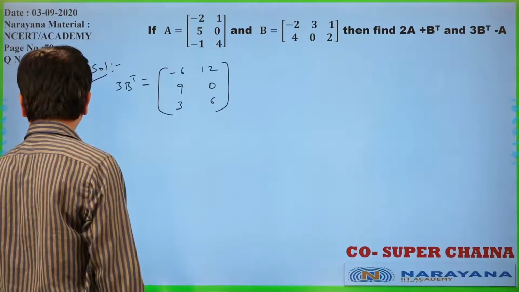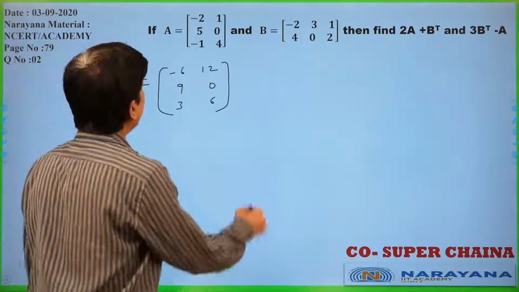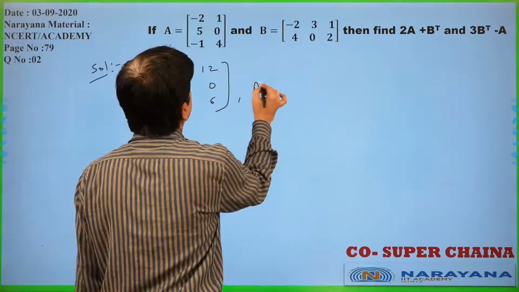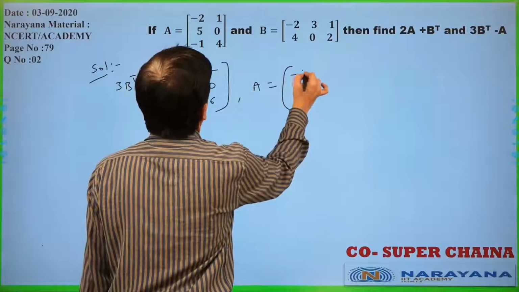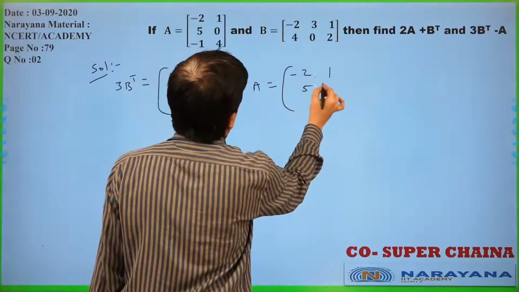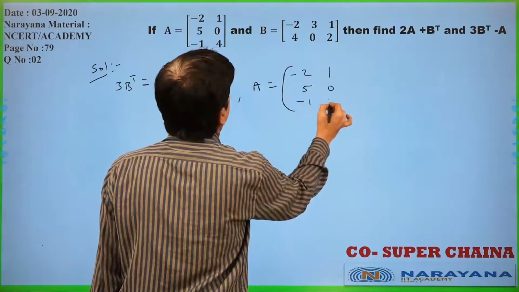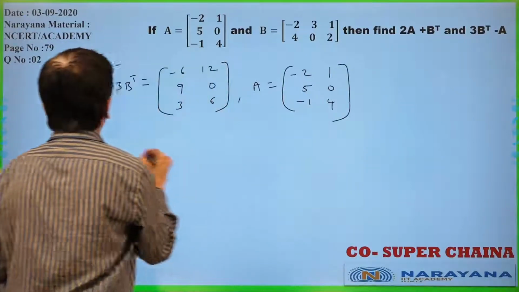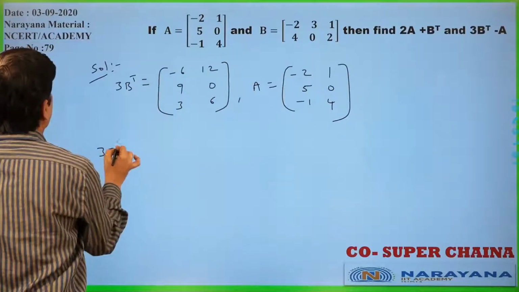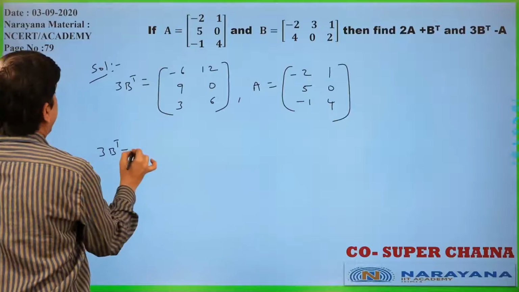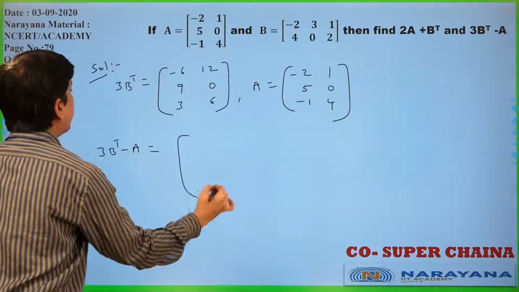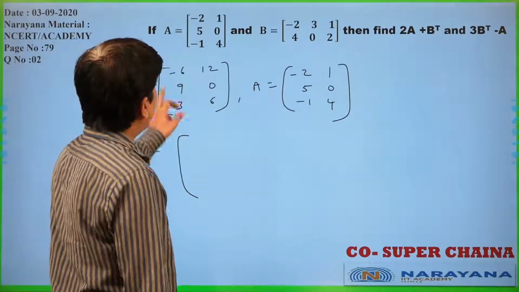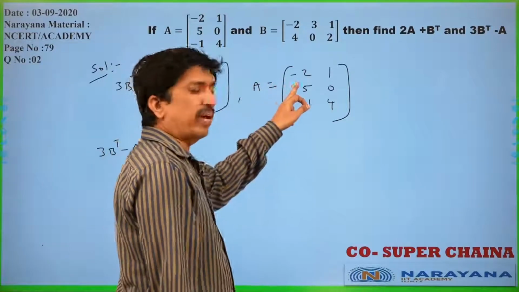Then after that, I will take A. What is A? Minus 2, 1, 5, 0, minus 1, 4 only. Now 3B transpose minus A, what will you get?